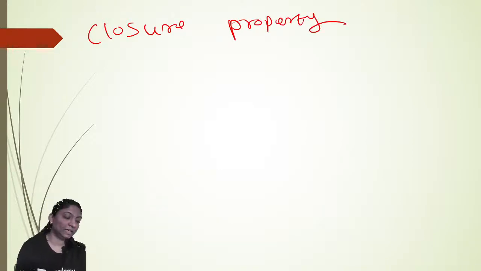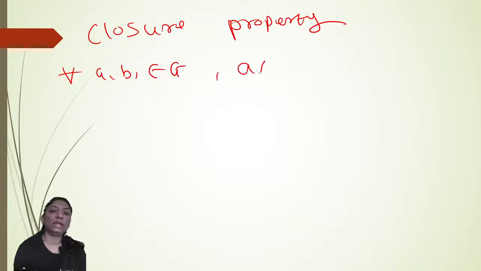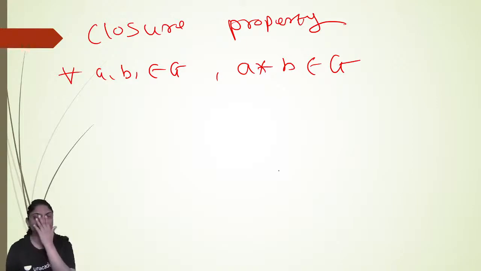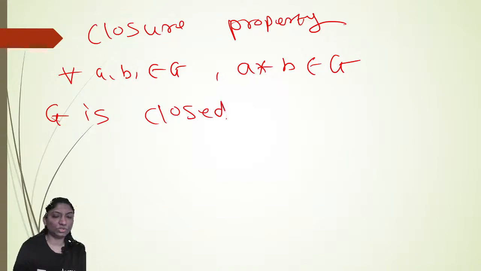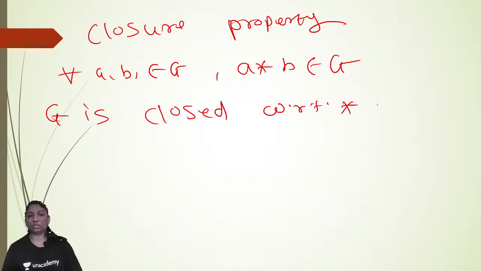If we take any two elements A, B belonging to G, then A star B also belongs to G. Then we say that G is closed with respect to star.